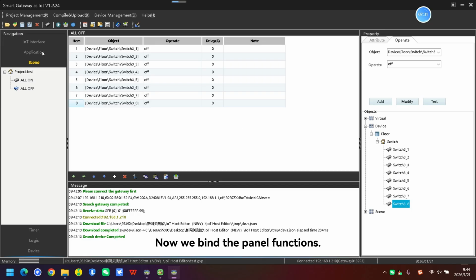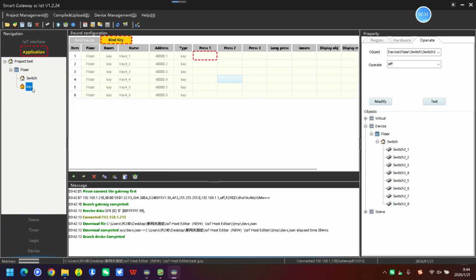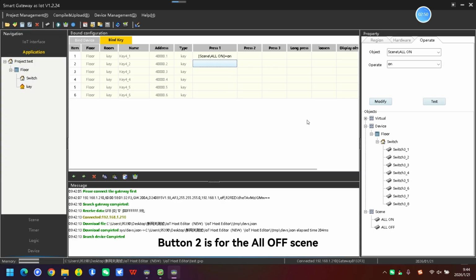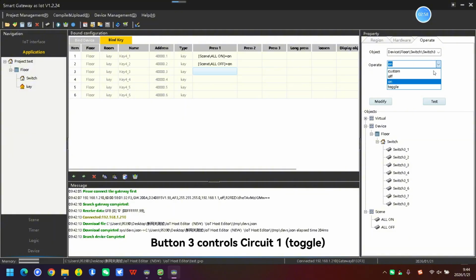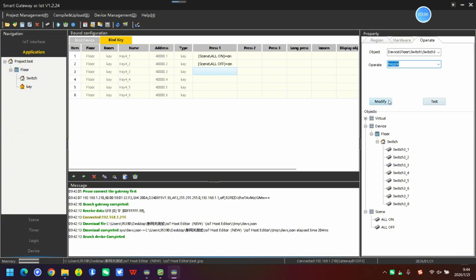Now we bind the panel functions. For example, button 1 is for the all-on scene. Button 2 is for the all-off scene. Button 3 controls circuit 1 toggle.